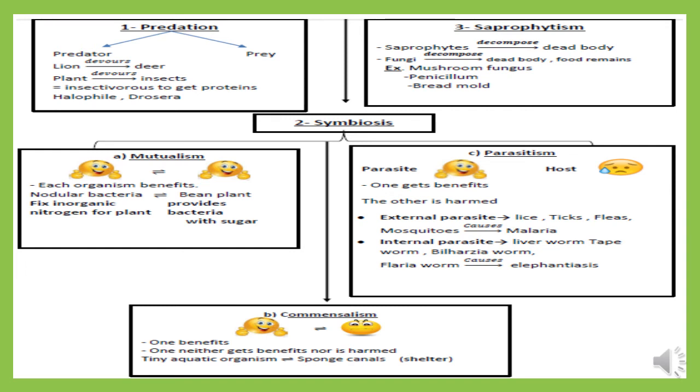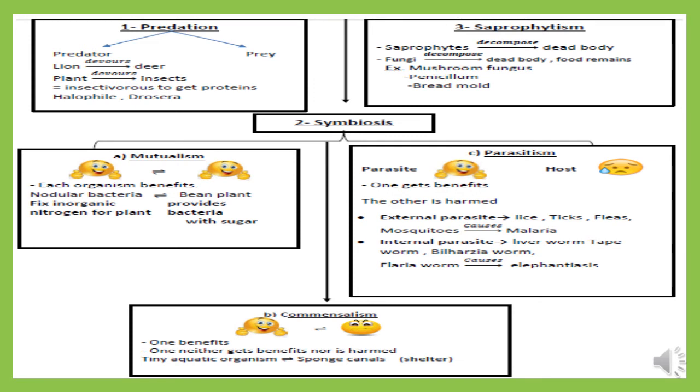In mutualism, both of them get benefit, like the relation between nodular bacteria and bean plant. As we said before, nodular bacteria help bean plant by fixing the nitrogen on their roots. So bean plant can absorb nitrogen easily from the soil to make proteins, while bean plant helps nodular bacteria by giving bacteria some sugar after the photosynthesis process.